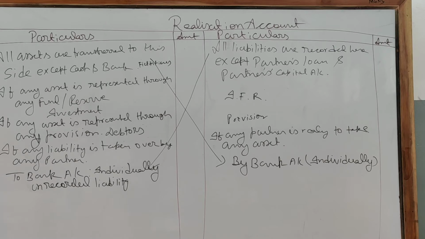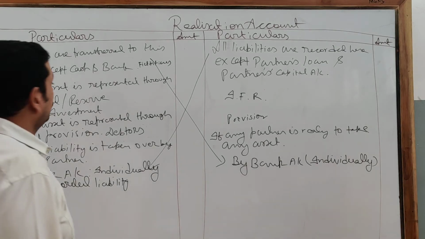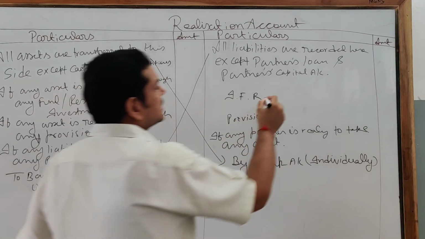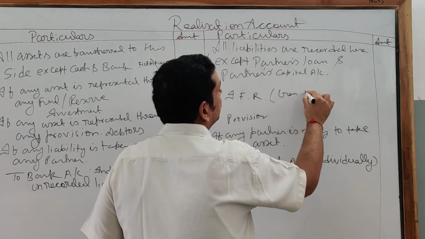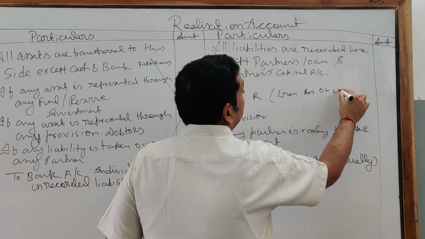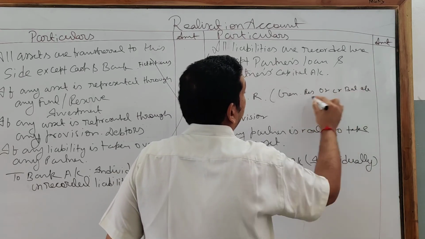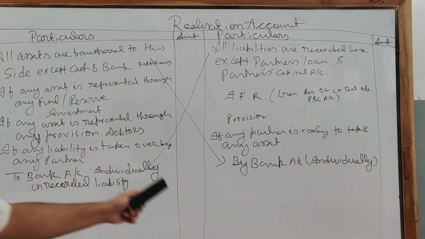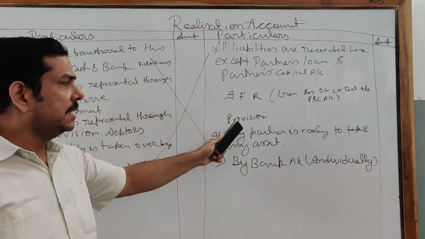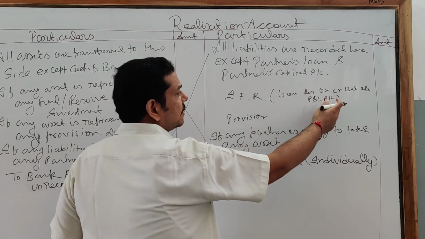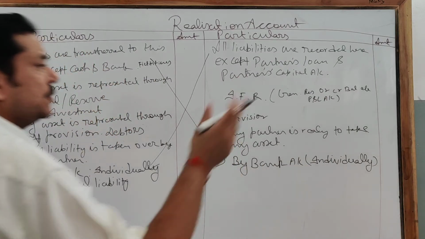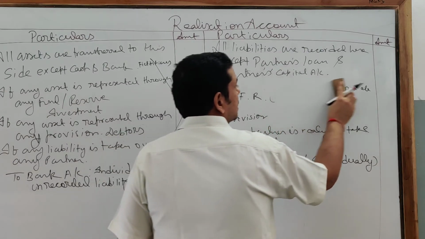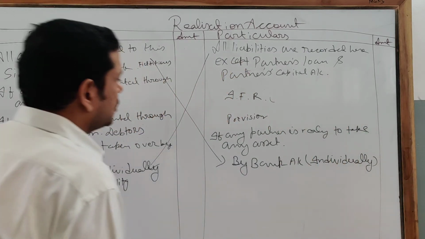Clear? Similarly, as I told you, the relevant fund or reserve will come to the credit side, but this doesn't mean that journal reserve or credit balance of profit and loss account will come. A reserve represented by any asset will come to the credit side of realization, but that doesn't include journal reserve or credit balance of profit and loss account. They are distributable on the credit side of the partners' capital accounts. Okay? I hope this is clear. Similarly, no fictitious asset is distributable over here.